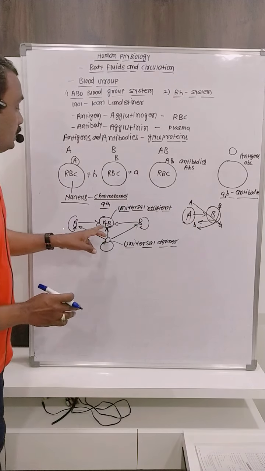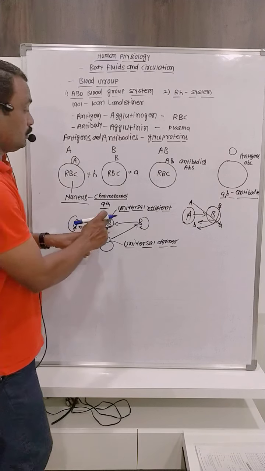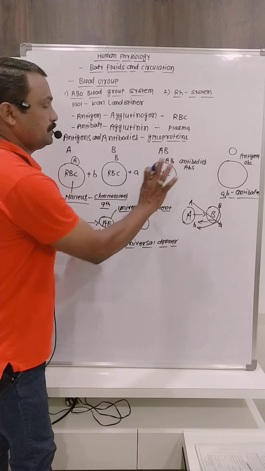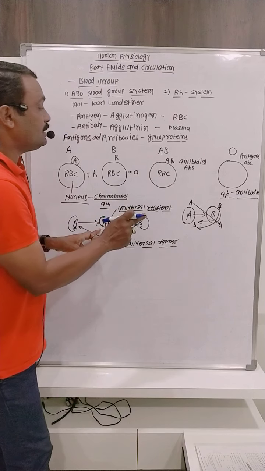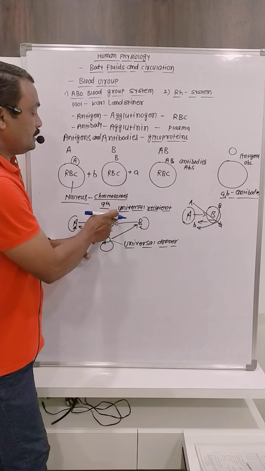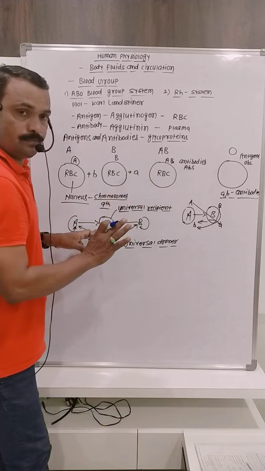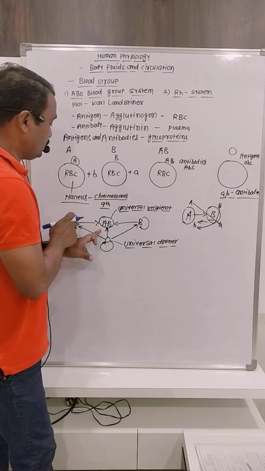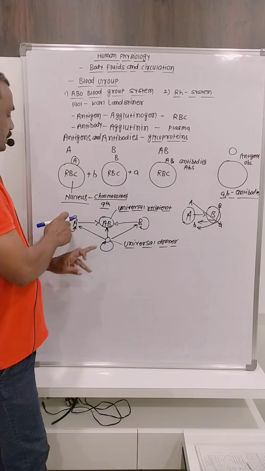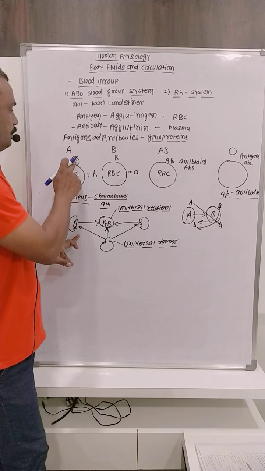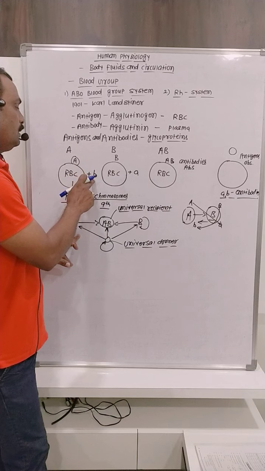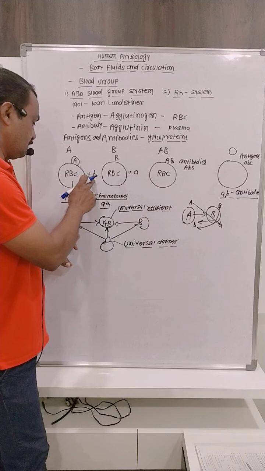But what happens about the AB? In AB blood group, antibodies are absent. That's why the donor's antigens do not react with any antibodies. Whenever the A person donates blood to the AB, on the surface of RBCs the antigens are there, and B antibodies are there in plasma.